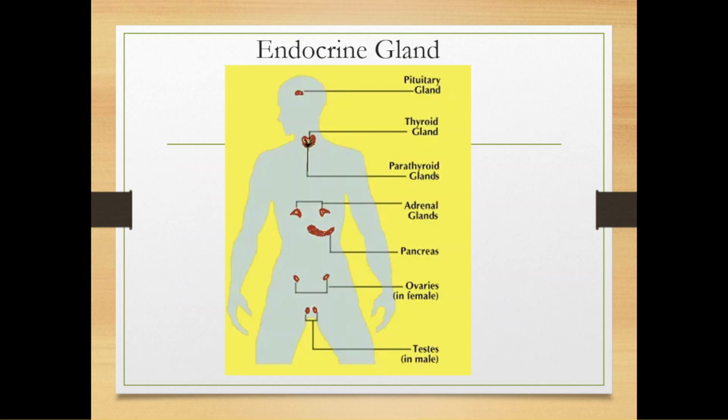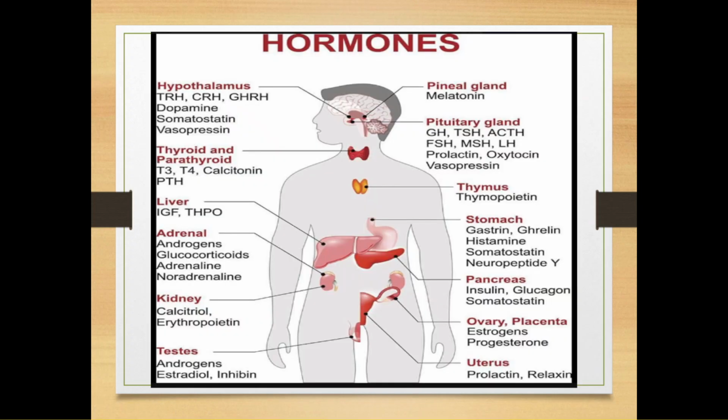In our body, hormones are secreted from endocrine glands, and these are some endocrine glands which are responsible for production of hormones in our body. But along with them, there are many other parts in our body which have endocrine function, such as stomach, liver, kidney, and many others. They also produce hormones in our body.